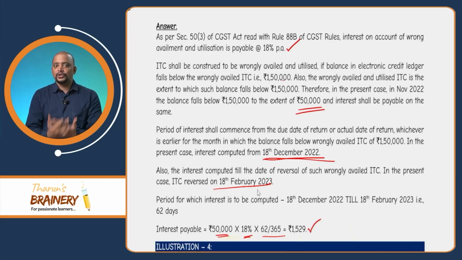I am pretty much sure that this question will definitely be tested for the May 23 exam. Like last attempt also I said, for the November 22 exam, one question on section 129, related to penalty, will come, and it came. For the November 22 exam, it came for 5 marks. So, I am pretty sure this interest computation question will definitely be tested for the May 23 exam, because this is one big amendment. This is how you need to answer the illustration.